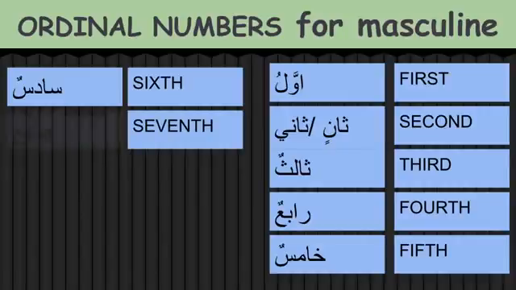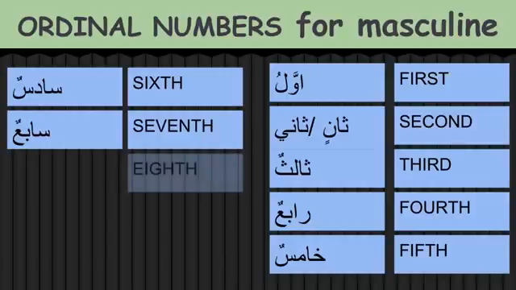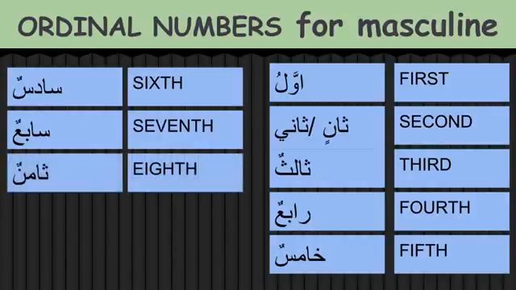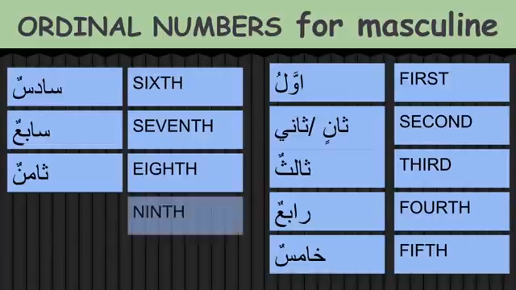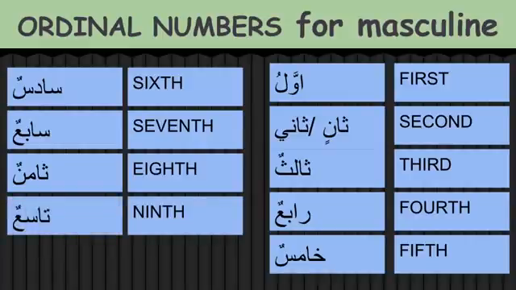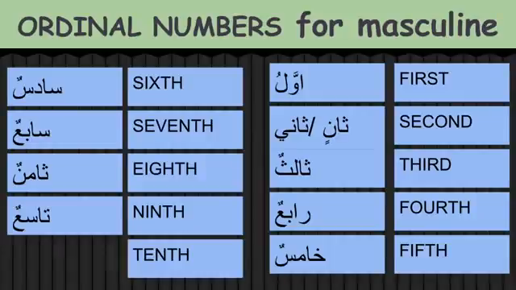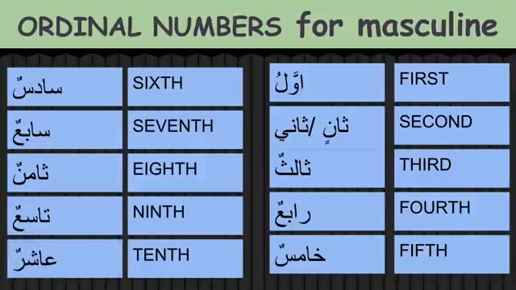Seventh will be sabi'un. 8 is thamaniya. 8th will be thaminun. Tis'a is 9. 9th will be tasi'un. 10th is ashara. 10th will be ashirun. So this is for masculine. Awwalu, thani, thalithu, rabi'u, khamisun, sadisun, sabi'un, thaminun, tasi'un, and ashirun.